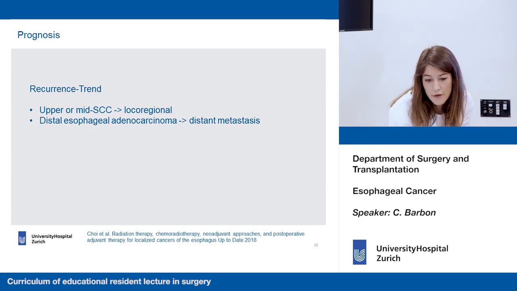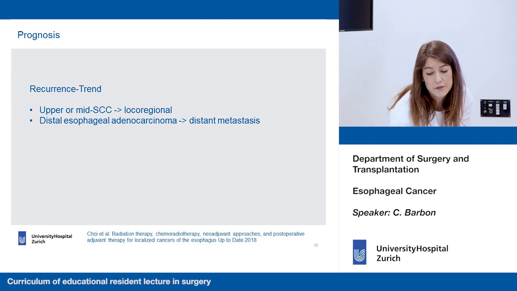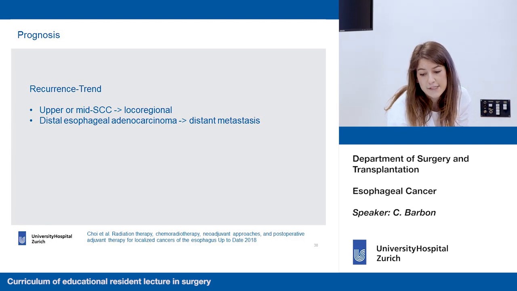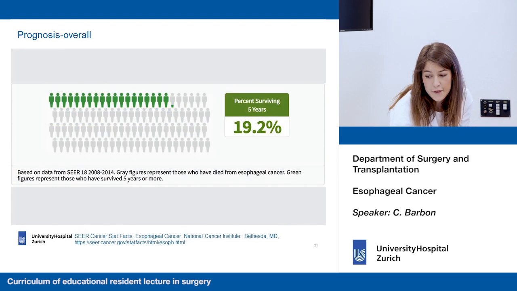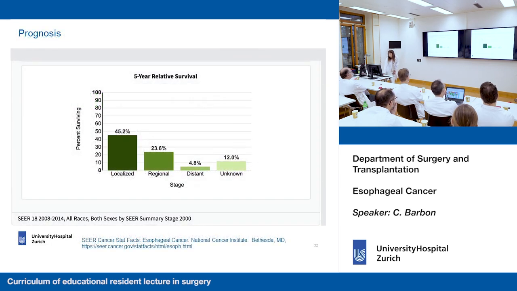So arriving at the prognosis of this cancer, once again, squamous cell carcinoma and adenocarcinoma are different. They behave differently because squamous cell carcinoma tends to occur more locoregionally, whereas adenocarcinoma tends to have more distant metastasis. This is an image that I got from the Surveillance Research Program of the NIH, which shows that the 5-year survival is 19.2%.